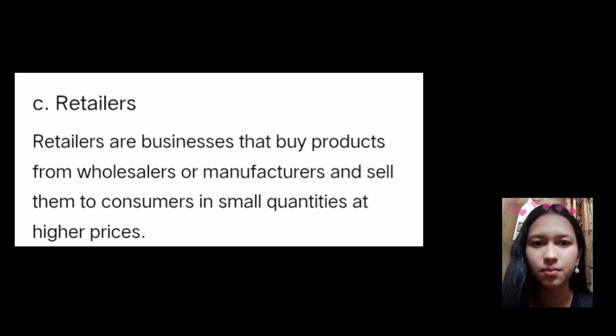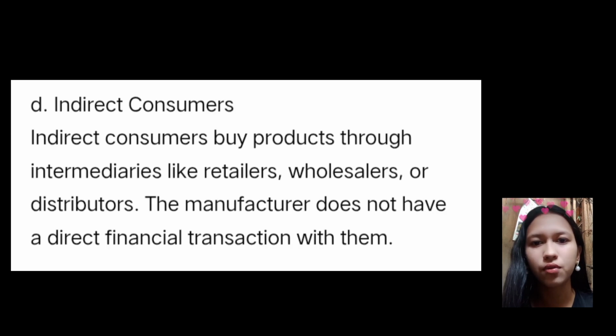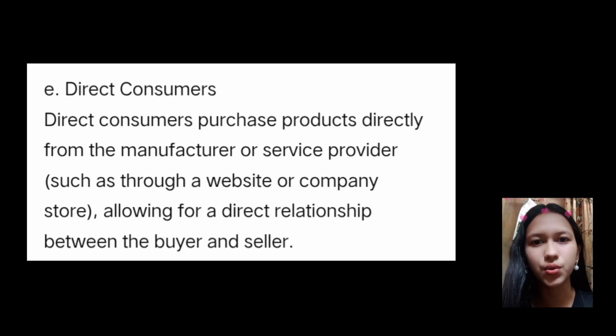Third is retailers. Retailers are businesses that buy products from wholesalers or manufacturers and sell them to consumers in small quantities and higher prices. Fourth is indirect consumers. Indirect consumers buy products through intermediaries like retailers, wholesalers, or distributors. The manufacturer does not have a direct financial transaction with them. And lastly, direct consumers. Direct consumers purchase products directly from the manufacturer or service provider, such as through a website or company store, allowing for a direct relationship between the buyer and the seller.